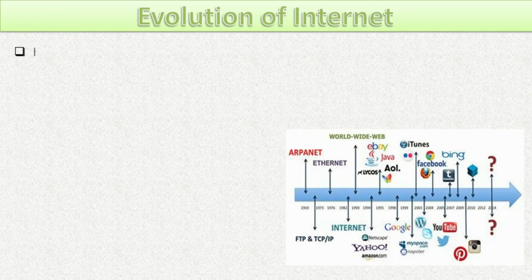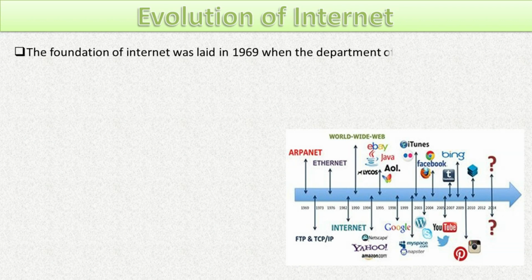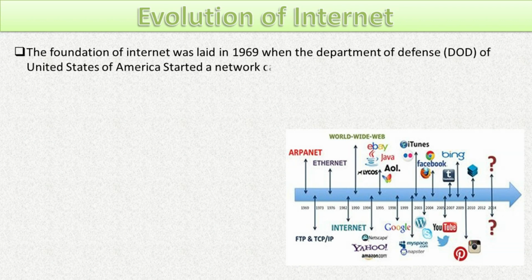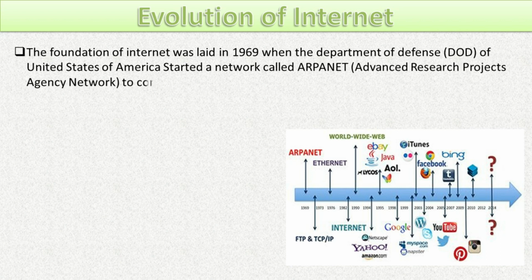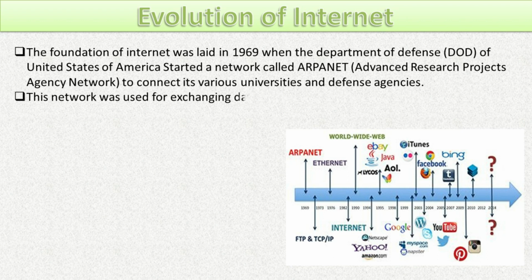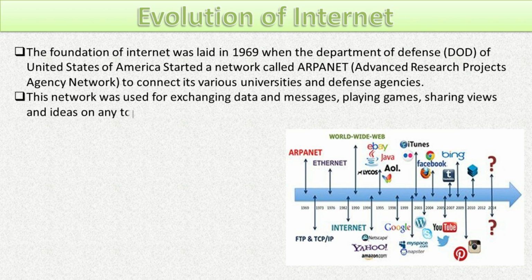Evolution of internet. The foundation of internet was laid in 1969 when the Department of Defense of United States of America started a network called ARPANET, Advanced Research Projects Agency Network, to connect its various universities and defense agencies. This network was used for exchanging data and messages, playing games, sharing views and ideas on any topic among engineers, students, scientists, etc.